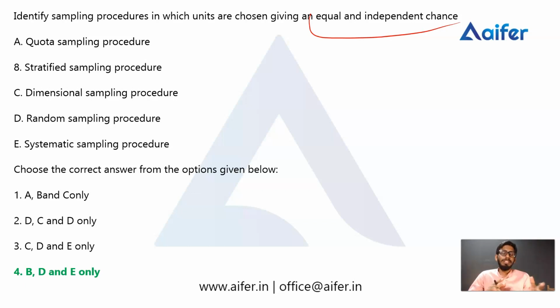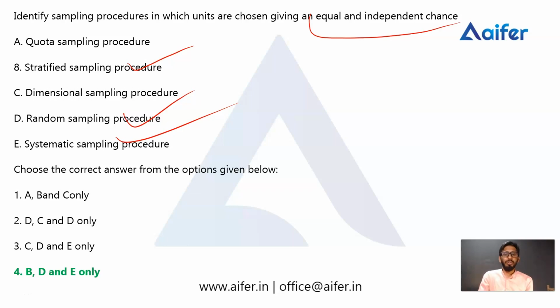Here there are five options: quota sampling, stratified sampling, dimensional sampling, random sampling, and systematic sampling. From these, only stratified sampling, random sampling, and systematic sampling are the correct options. So the answer will be the fourth one.